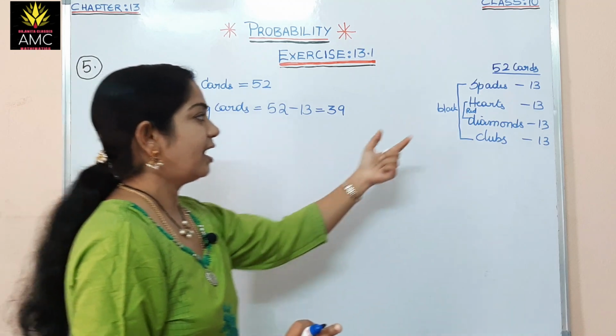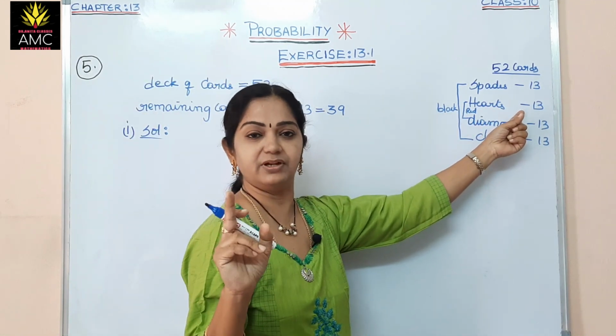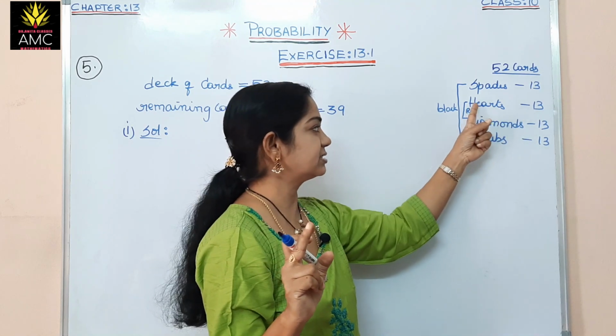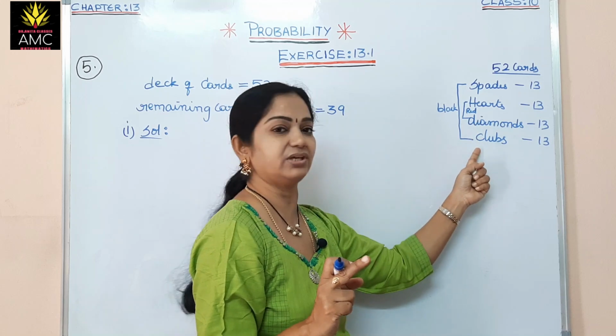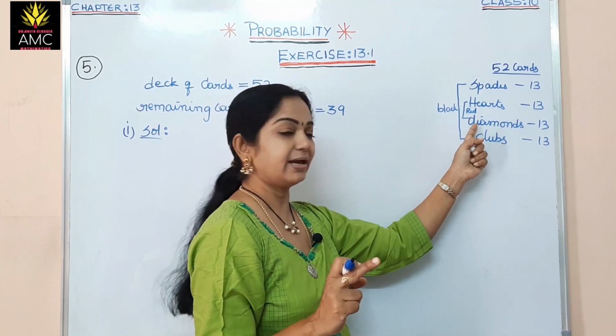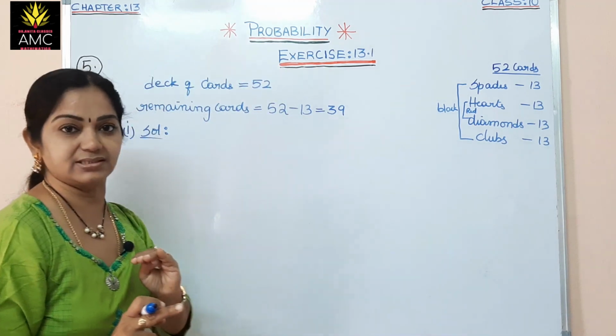But hearts have been removed. In hearts, 1 ace will go off. So in this red card of hearts, 1 ace will go. So the remaining aces are only 3: spades ace, diamond ace and clubs ace.